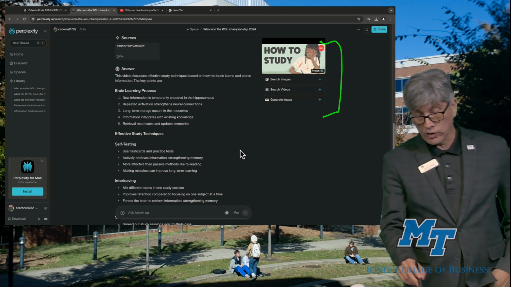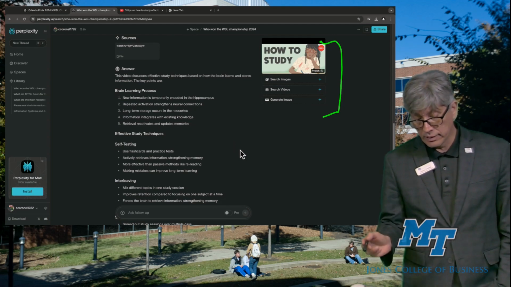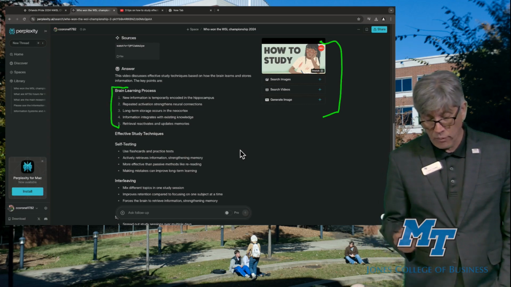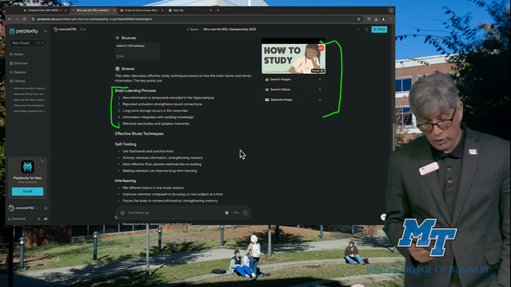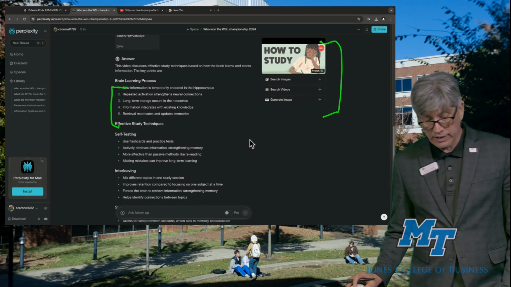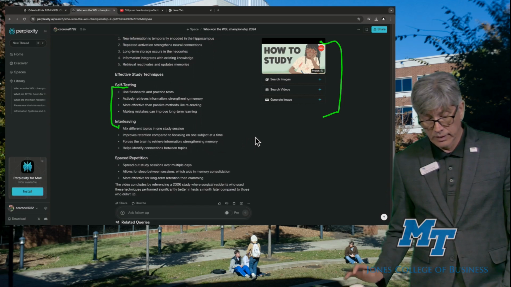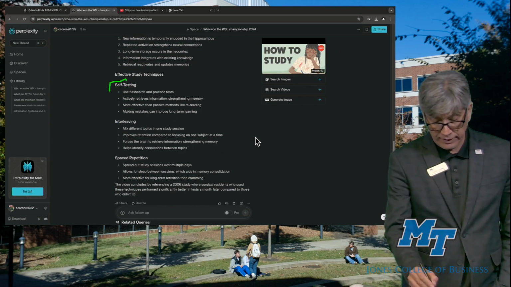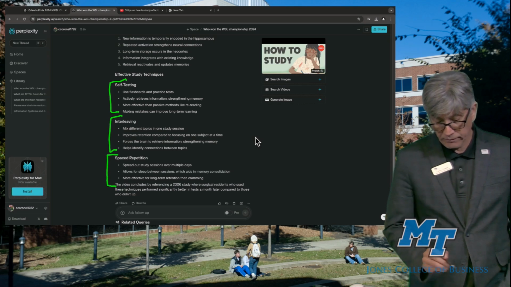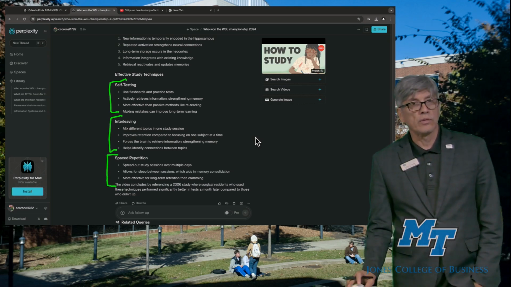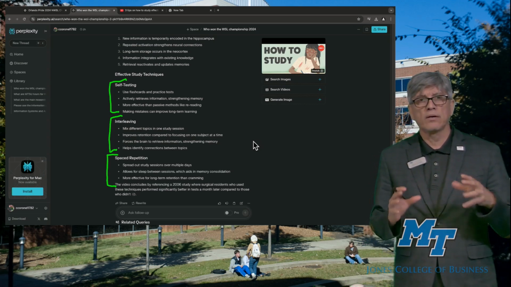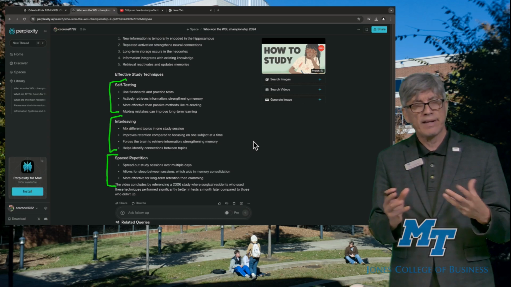It discusses effective study techniques based on how the brain learns, etc. So some of the brief summary of how the brain learning process works. And then these are the techniques that it is recommending to use. The first one is self-testing, interleaving, and spaced repetition. And this is a conclusion of the video. So as you can see, Perplexity is a little bit better in organizing the information and generating better answers.